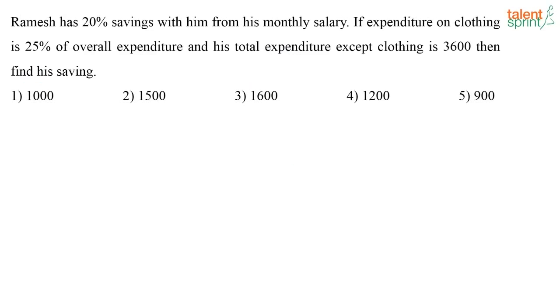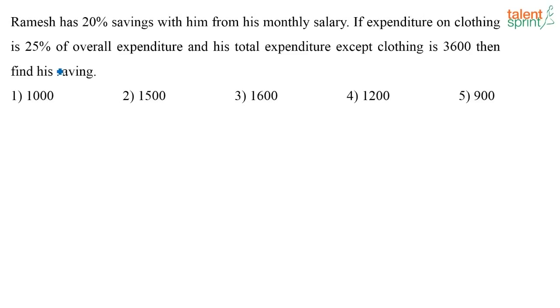So now the next, this question was asked in the last year IBPS paper, IBPS 2017 paper. Yes, now let us look at this question. What is given here? Ramesh has 20% savings with him from his monthly salary. If his expenditure on clothing is 25% of the overall expenditure and his total expenditure except clothing is 3,600, then find his saving.